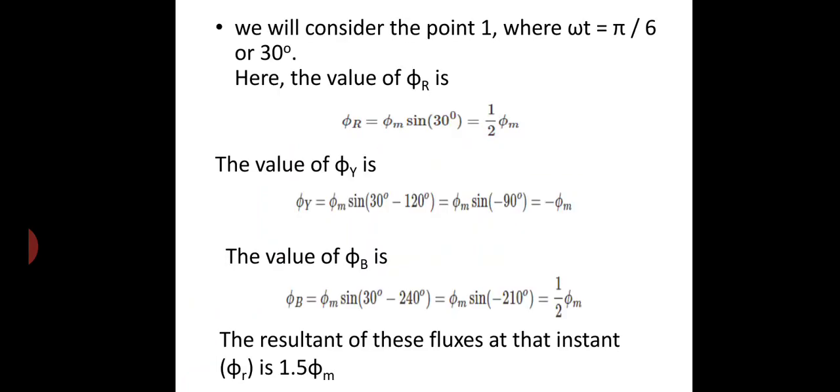So here also we have three sets of fluxes. When we add the vector sum of these three fluxes, we will get a resultant flux equal to 1.5 phi m. You just take a calculator and check whether you are getting the value 1.5 phi m or not.